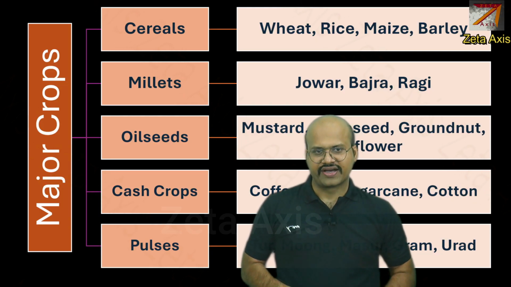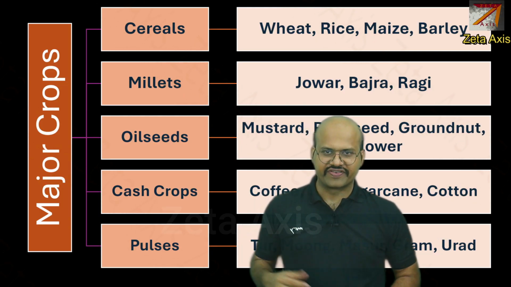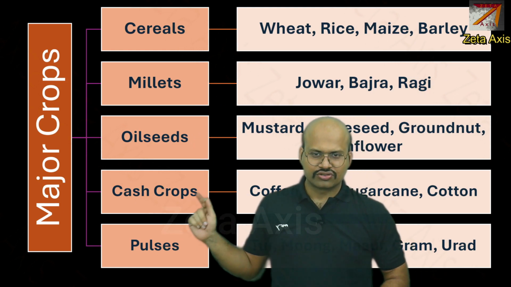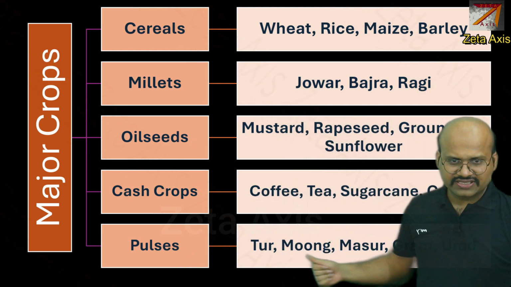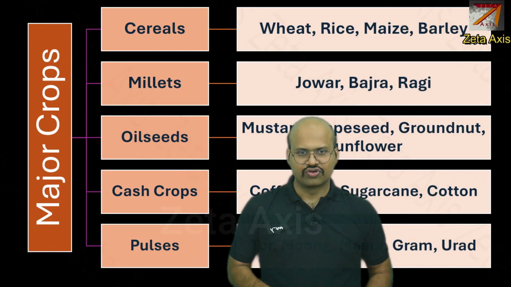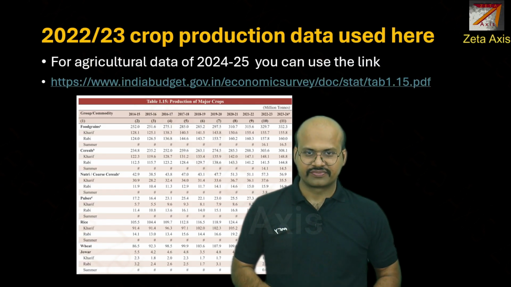The crops in India can be divided into 5 different groups: cereals, millets, oilseeds, cash crops and pulses. In this video, we will focus on pulses, while for each of these crops we have made separate videos. So do watch all of them.